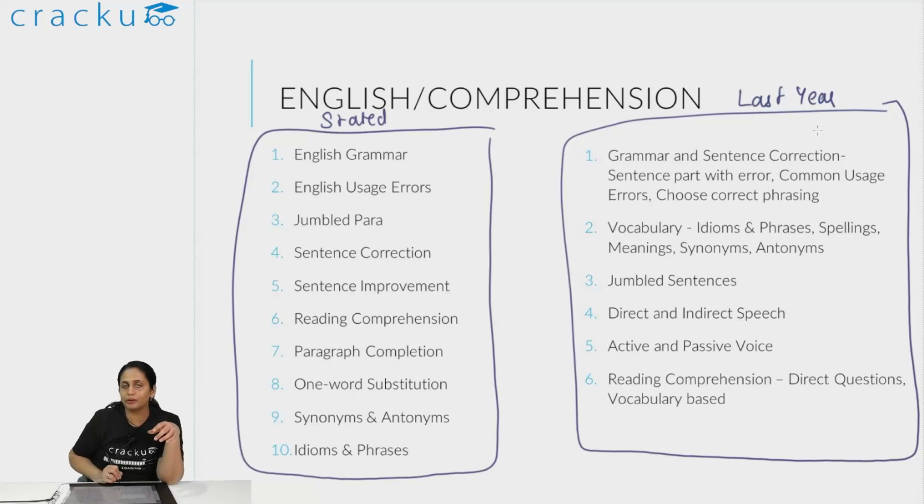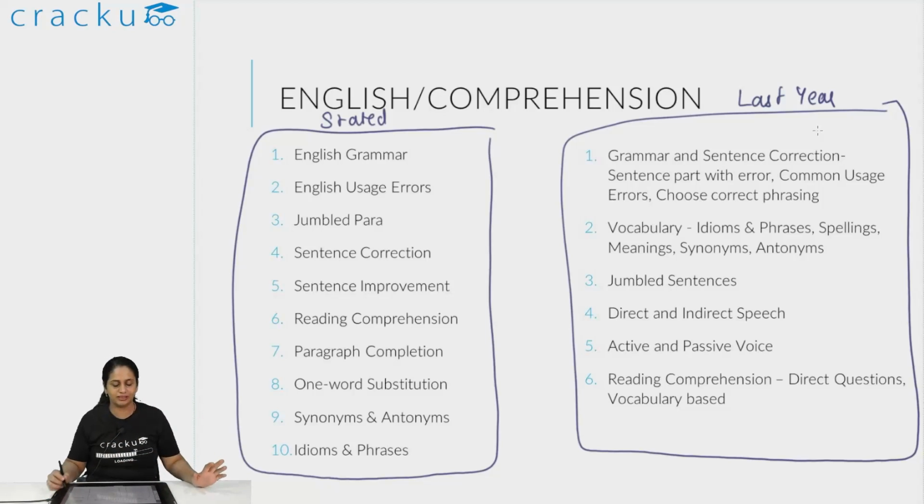So I want you to prepare for the syllabus that they have given definitely, but even for what was asked and not mentioned in the syllabus, we'll cover that in the course, because you know this is going to happen. Last year they did the same thing. They did not mention the syllabus properly and they asked a lot of questions which did not appear in the syllabus. So this year we know that this is going to happen. I have told you what the stated syllabus is. They have said it is English grammar, English usage errors, jumbled para, sentence correction, sentence improvement, reading comprehension, all of this, but I'll tell you what exactly is likely to come.